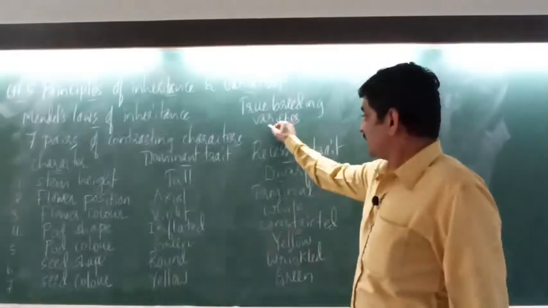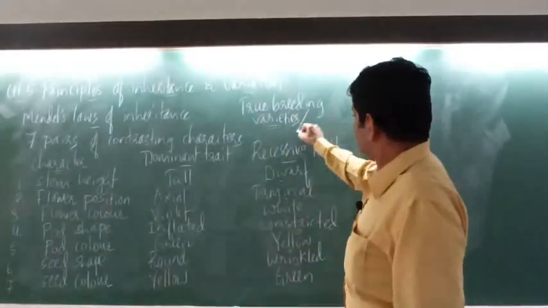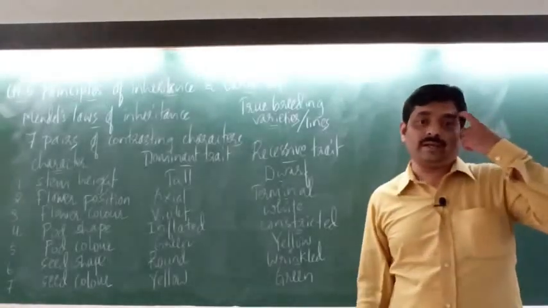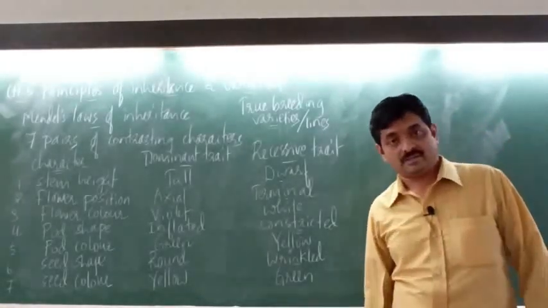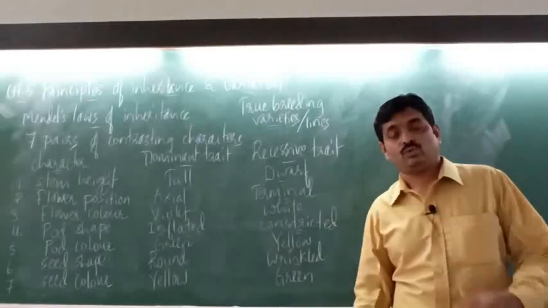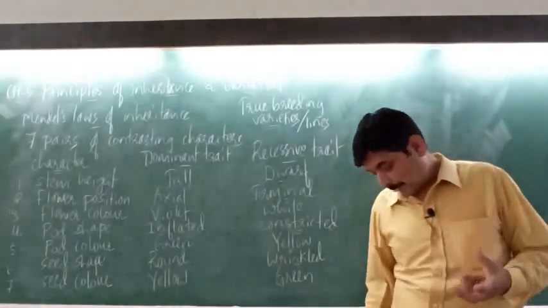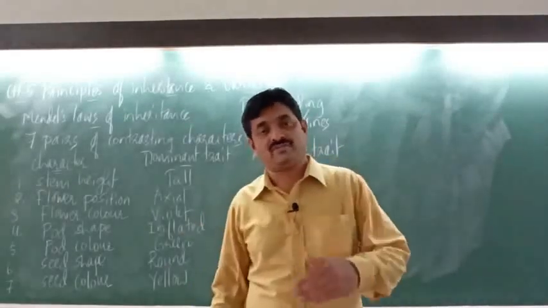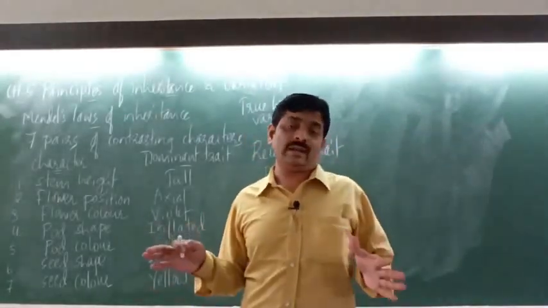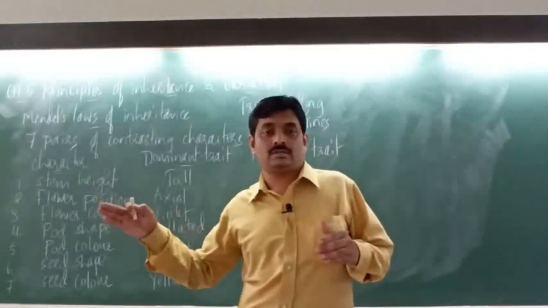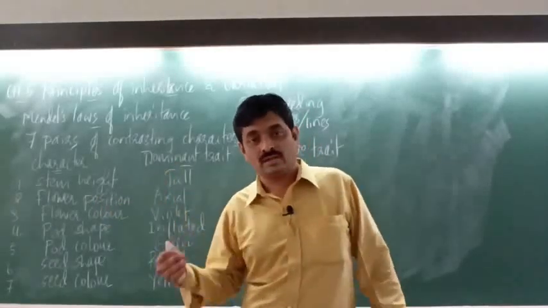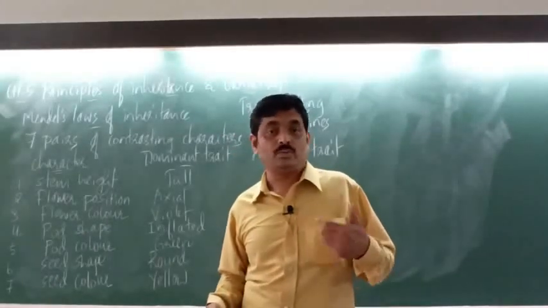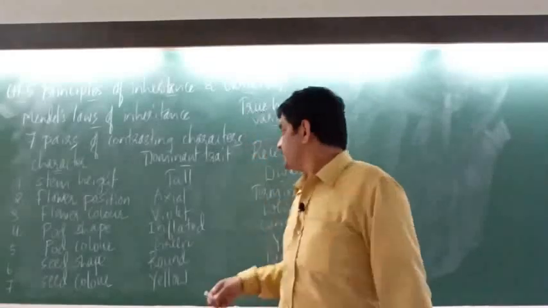Pea plants are true breeding varieties or true breeding lines. So what do you mean by a true breeding line? Basically, a true breeding line or a true breeding variety is a variety where characters don't change from generation to generation. These plants exhibit the same characters from one generation to another. We can call them true breeding lines or pure varieties, right?